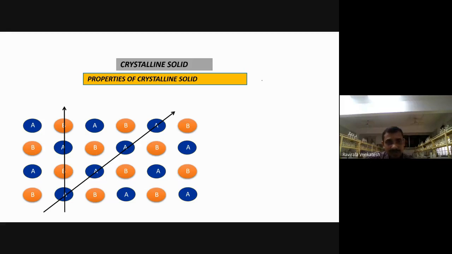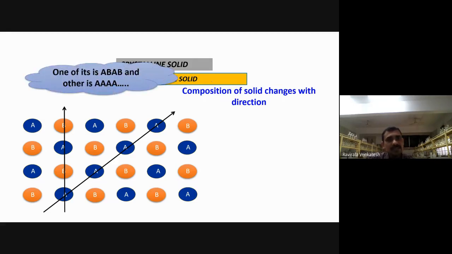Now let me take the pattern in the first direction. The composition of solid changes with direction. So in the first direction, the composition is different. That is AB like this. Second direction is what? AAA like this. The composition is different. One is AB, the other is AAA. That repetition pattern is changing. The order is changing here.